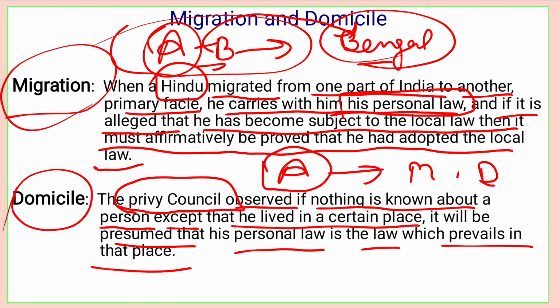If he is living in a locality where the Mitakshara school is applicable, then it will be presumed, and the presumption will come into picture only when nothing is known about the personal law of this person. Then only will he be governed by that school. That is the presumption, that if nothing is known, then only he will be governed by the rules and regulations, or you can say the personal law, of the place where he is living, which prevails in that place.